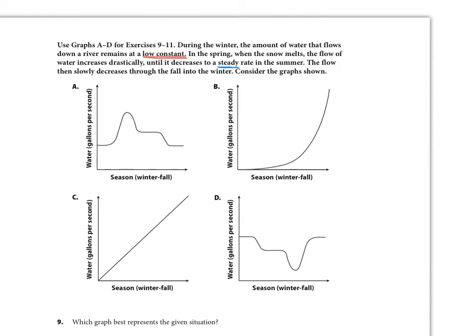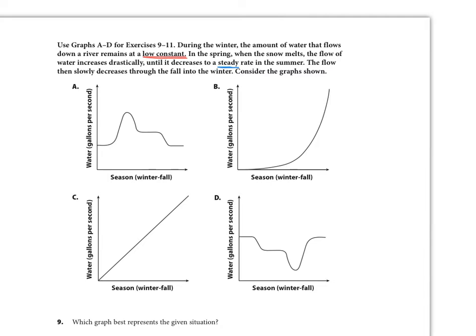Okay, so one thing you want to look at is what your axis represents. These are very, very important. So here we're representing the seasons, winter through fall, and the y-axis representing the water, the number of gallons per second it says. All right, so number 9, which graph best represents the situation described up here?